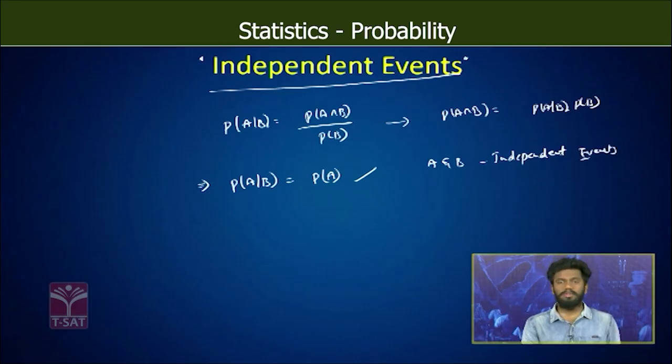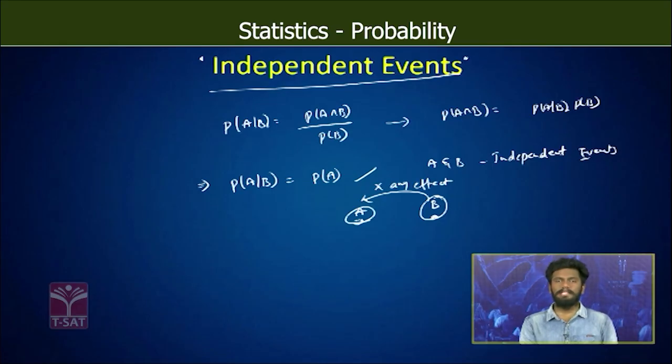So మనం ఎప్పుడు చెప్పొచ్చు అది? When the two events are occurring, the result of the event B will not show any effect on the occurrence of event A, then we can say that A and B are independent events.